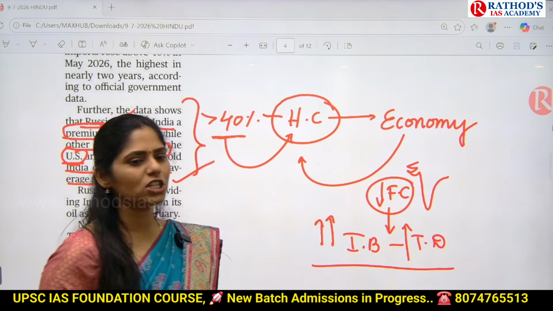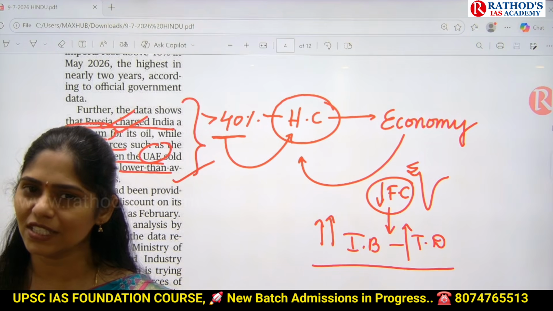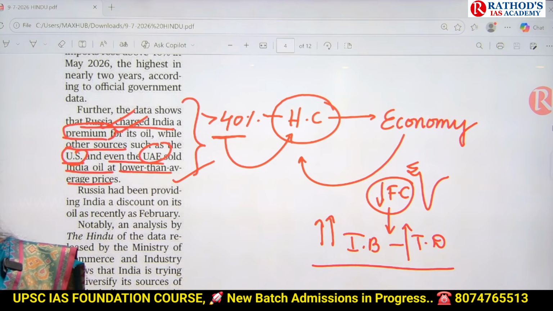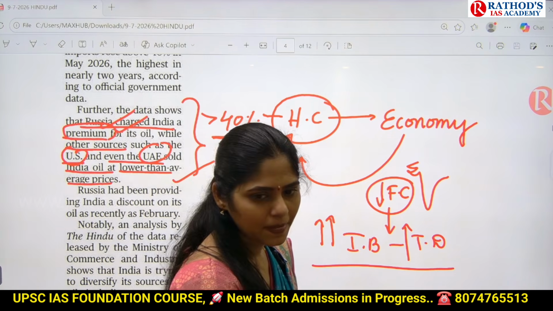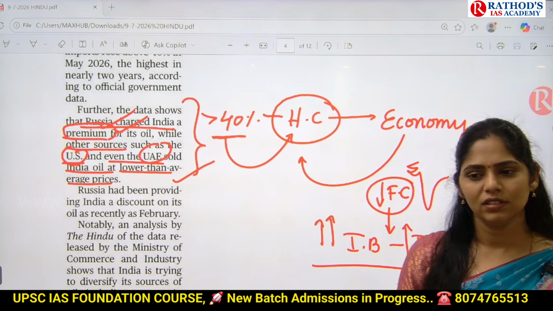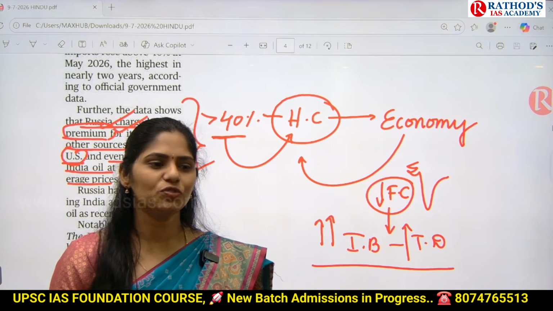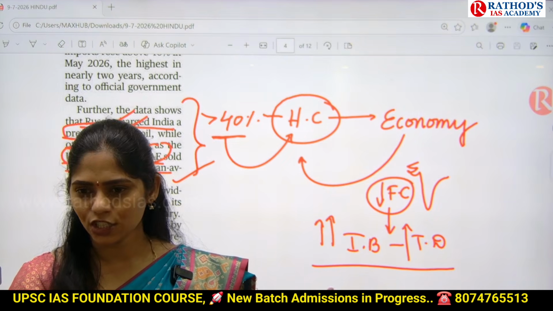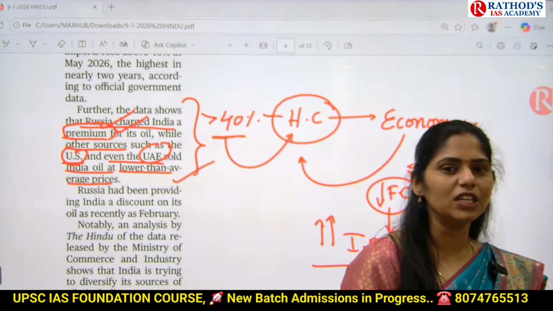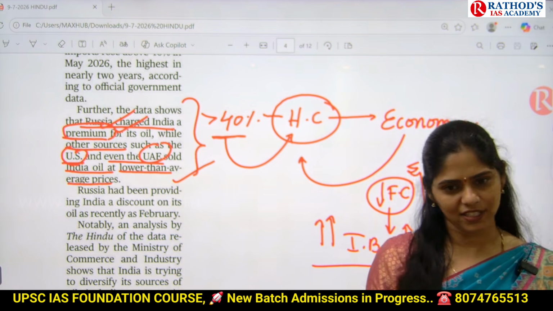Okay, and if you are purchasing oil at a premium price, we will be selling petrol and diesel at a higher price or lower price? Higher price. Then what about inflation? Increases or decreases? Increases. If inflation increases, what about the demand from the people? Increase or decrease? Decreases. If demand decreases, what about production? Increase or decrease? Decreases. If production decreases, then what about our GDP? Increase or decrease? Obviously decreases.